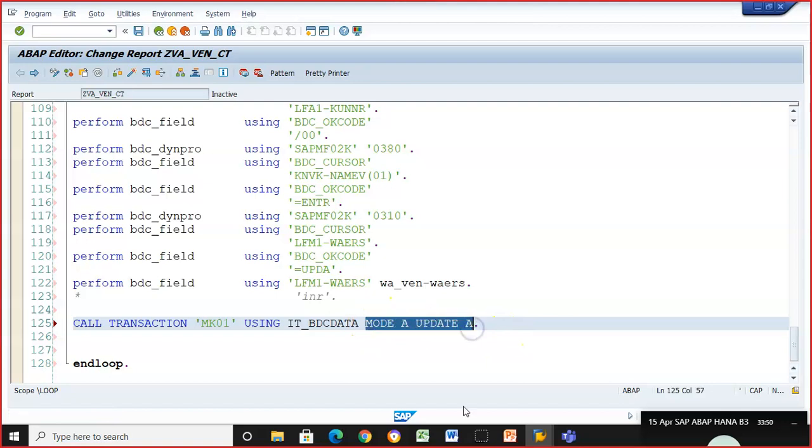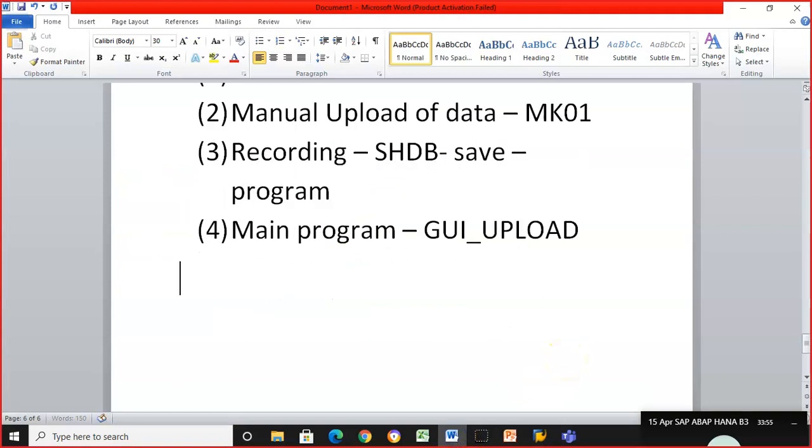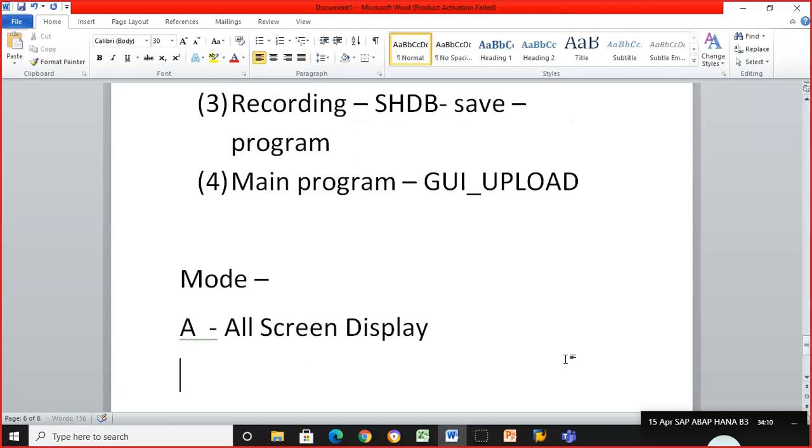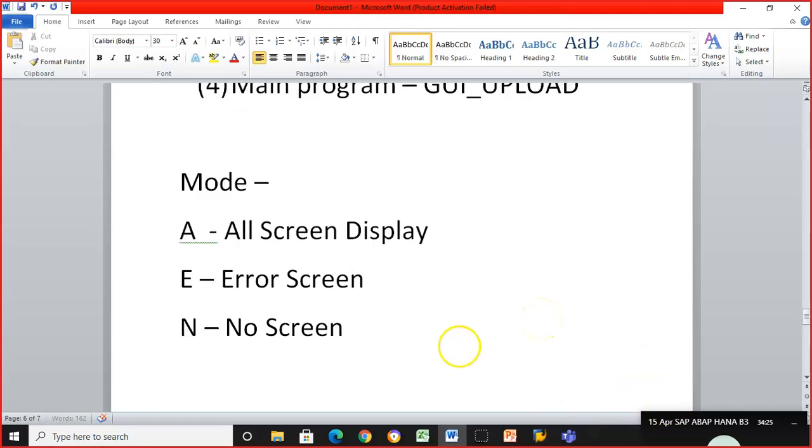Okay, so what are the different types of modes and why are we giving A? See, mode, there will be 3 types of modes. We'll have A, all screen display, E, error screen display, and N, no screen display. Okay, so all screen display, error screen display, and no screen display. These are 3 different types of modes that we have.